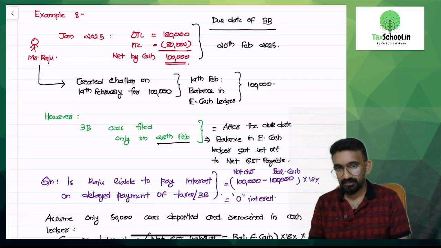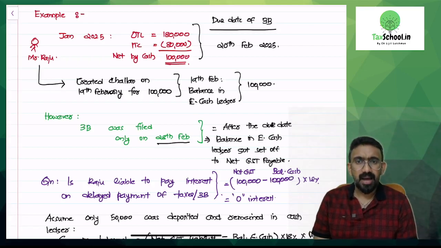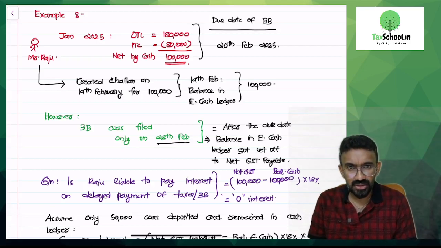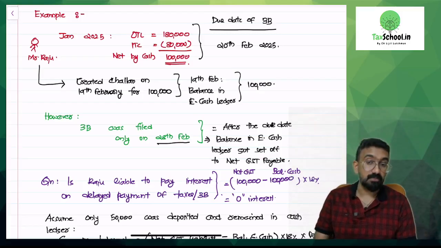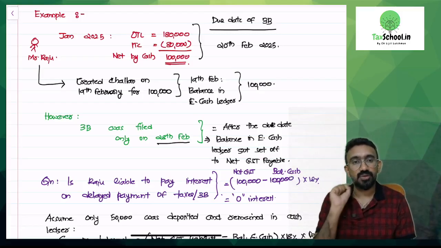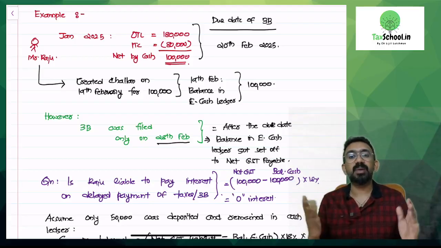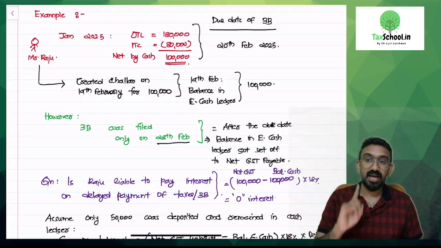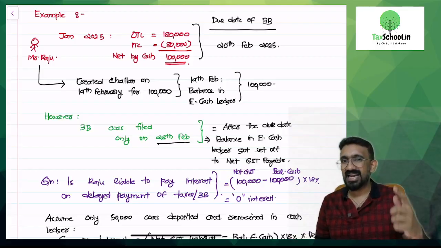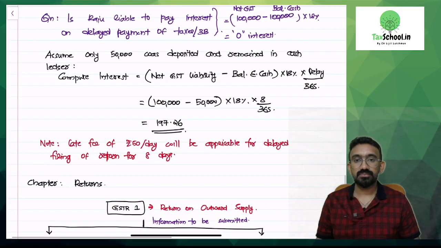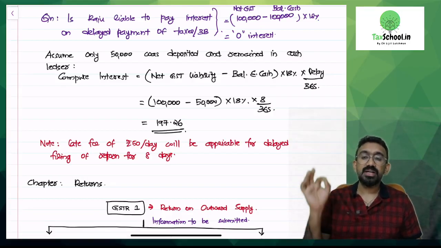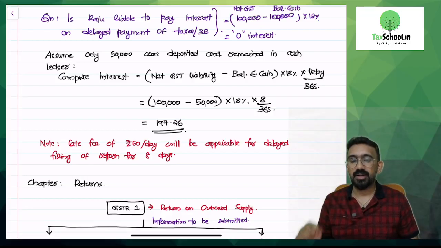8 days of delay. So after the due date, the balance in the electronic cash ledger got set off against net GST payable, which means on what amount will he have to pay interest? Net GST payable by cash, which is 1 lakh, minus the amount that was lying in his electronic cash ledger, 1 lakh. So he will not have to pay any interest. But what will he have to pay? He will have to pay late fee for delayed filing of GSTR 3B, 50 per day. Then assume only 50,000 was deposited and remained in the cash ledger.